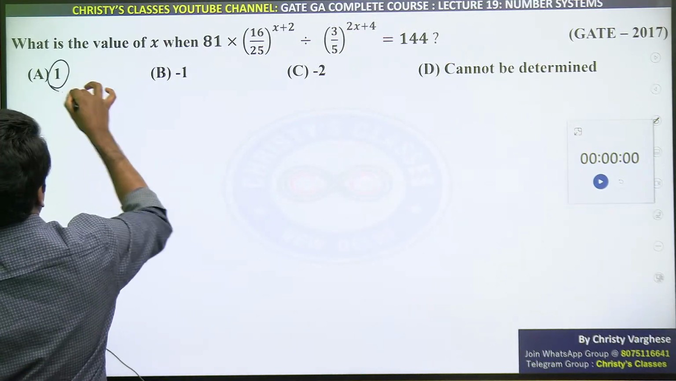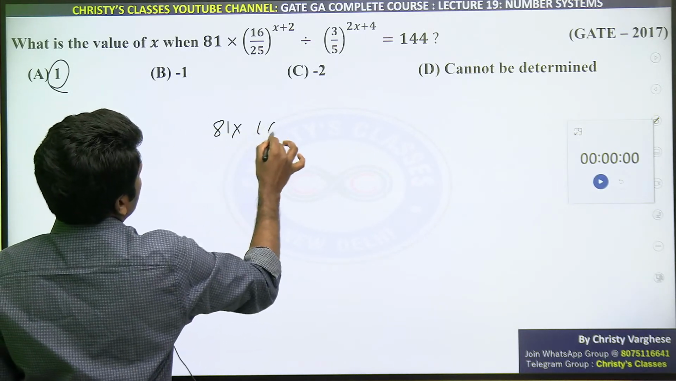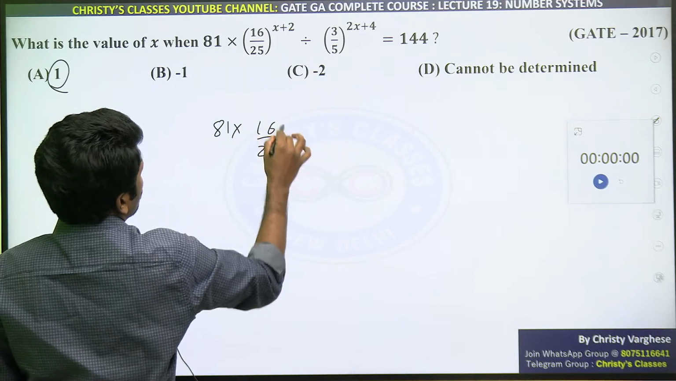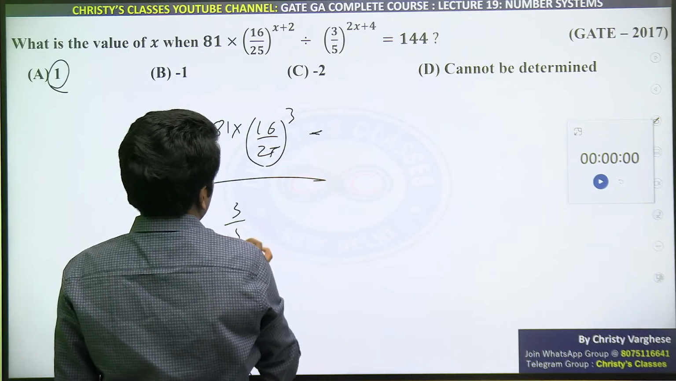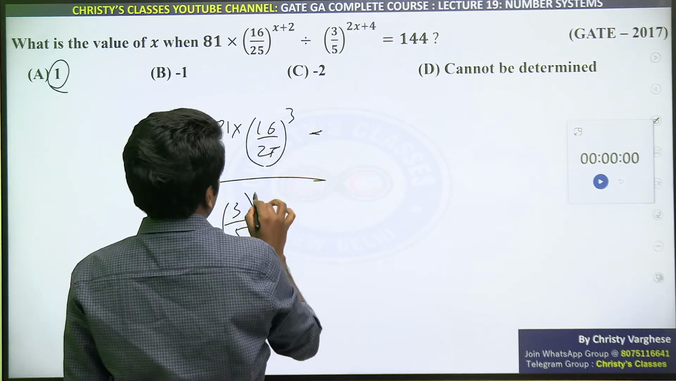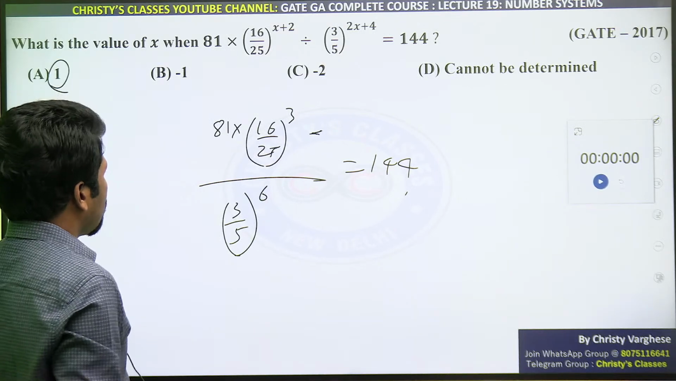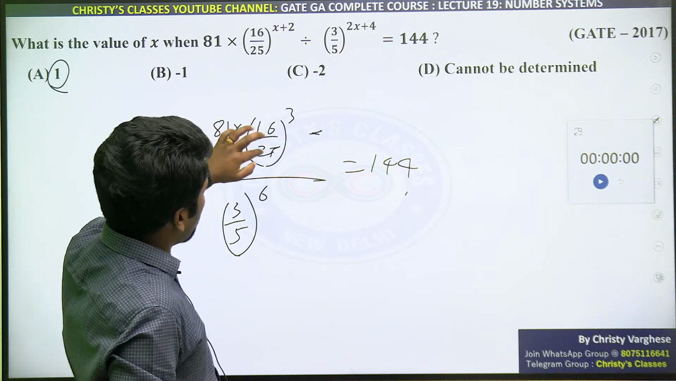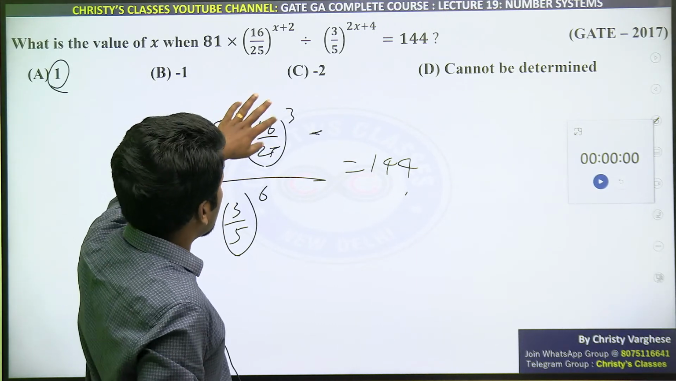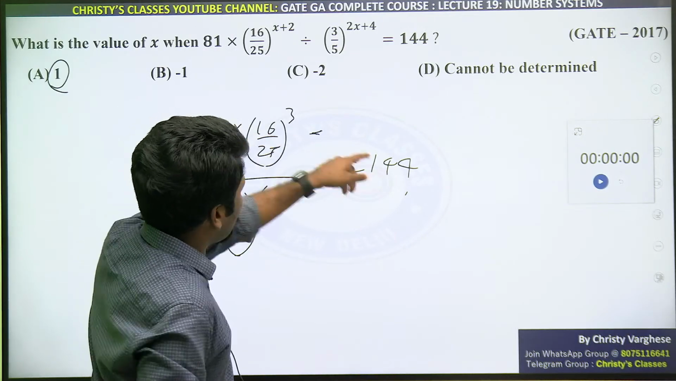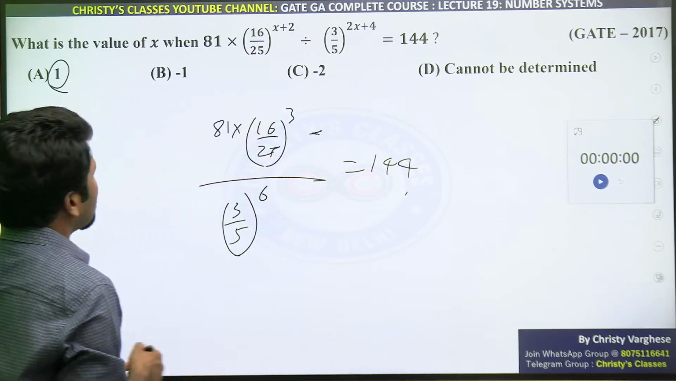Option A answer है तो substitute x equal to 1 wherever you see x. 81 into 16 by 25 raised to 1 plus 2. 1 plus 2 is 3, divided by 3 by 5 the whole raised to 2 plus 4, 6, equal to 144. अभी भी simplification करना थोड़ा time लगेगा. First of all, you have to write this as again 4 by 5 the whole raised to 3, or 4 by 5 the whole raised to 2 raised to 3. Then 6 combine कर सकता है. Then 81 taken to the other side. Left hand side will be equal to right hand side. You can try it that way. So that is the elimination method.